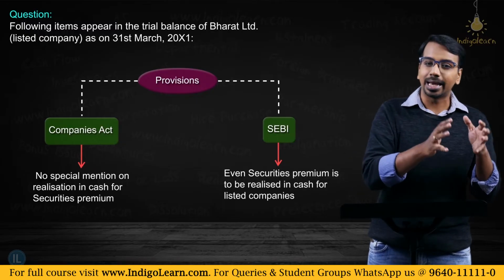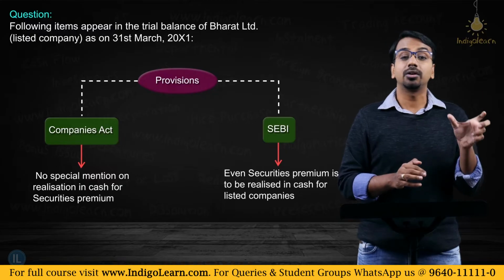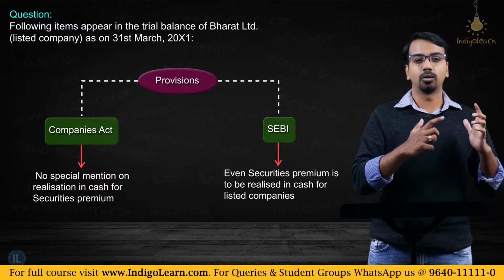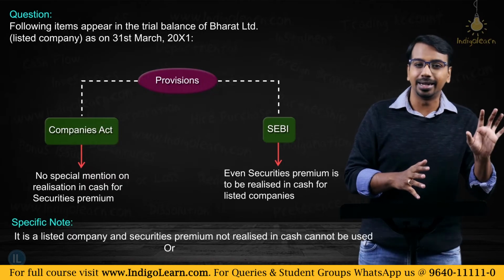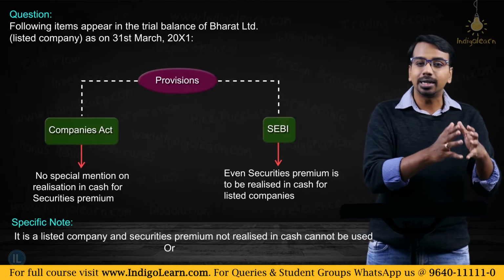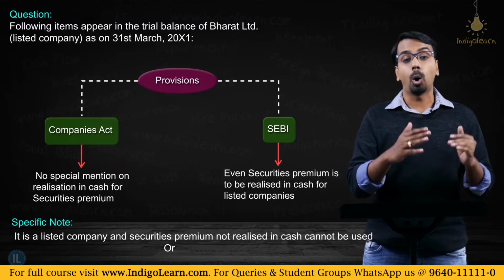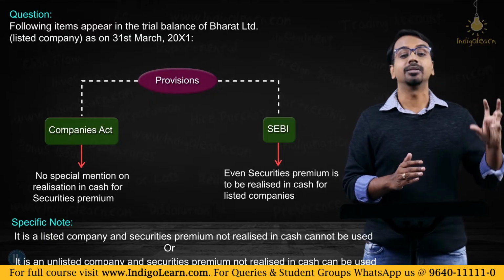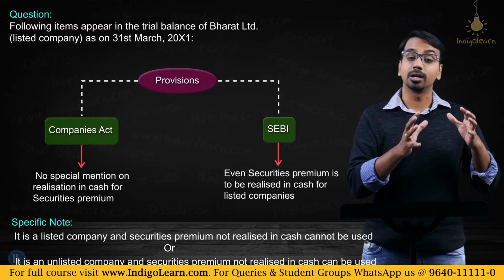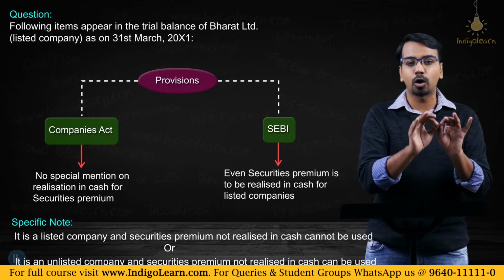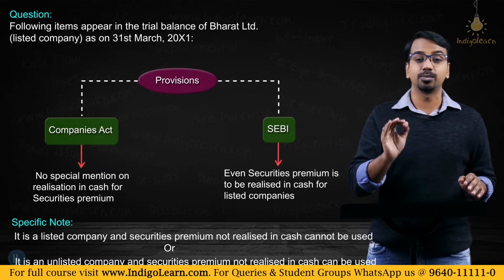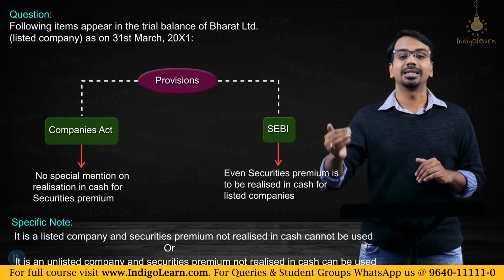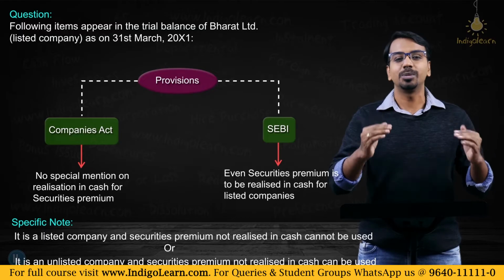But if the question is silent about that, and if they say that securities premium is not realized in cash, how do we deal with that? You make an appropriate note. Either you assume that it is a listed entity and securities premium not realized in cash cannot be used, or it is an unlisted entity and securities premium not realized in cash can be used. Either ways the assumption works perfectly. So you have to make your proper assumption, you have to state that assumption in your answers, right? But general rule is, if it is a listed company, it is governed by SEBI and securities premium must be